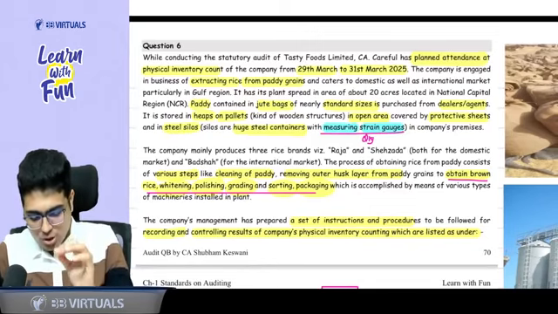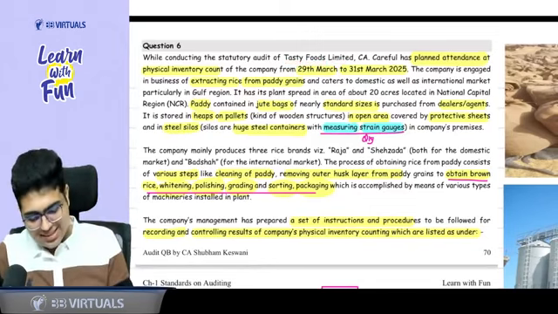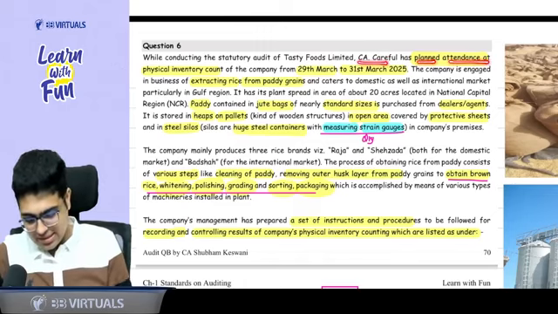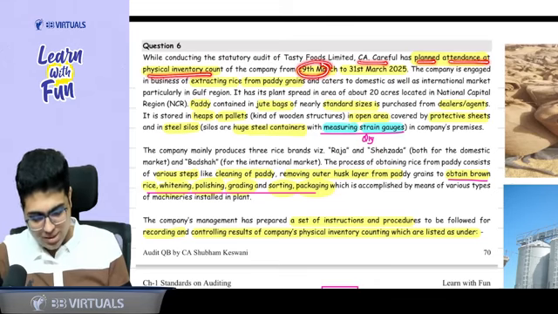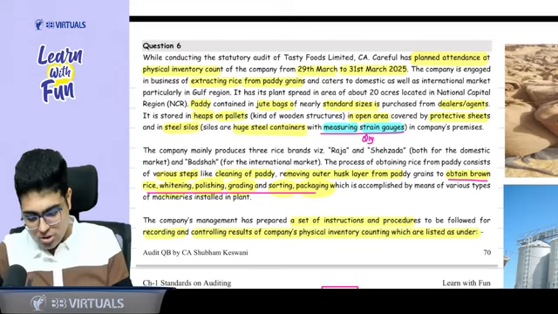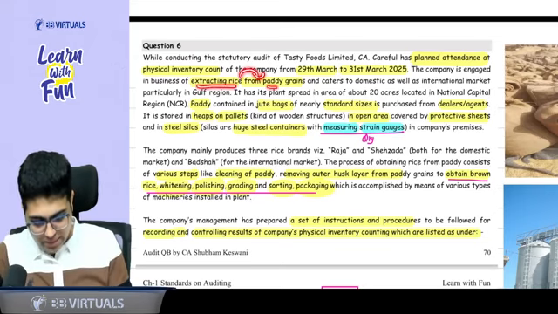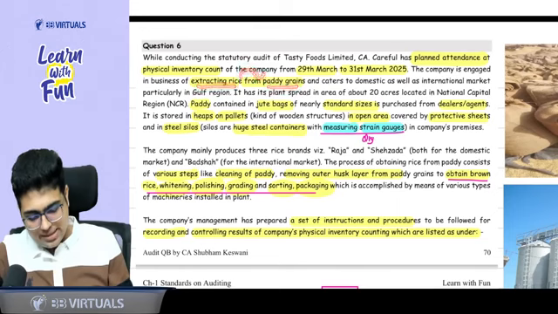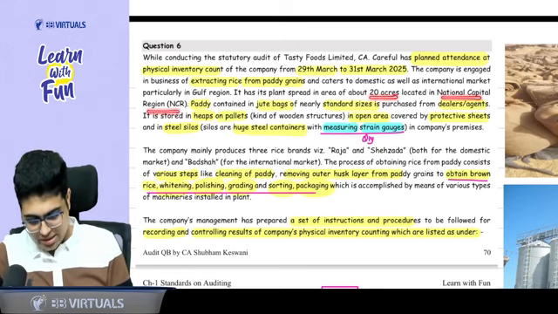While doing the audit of Tasty Foods Limited, CA Careful has planned attendance at the physical count from 29th March to 31st March 25. Company is in the business of extracting the rice from the paddy grains. It sells to domestic as well as international market in Gulf region. It has a 20 acres plant located in NCR.